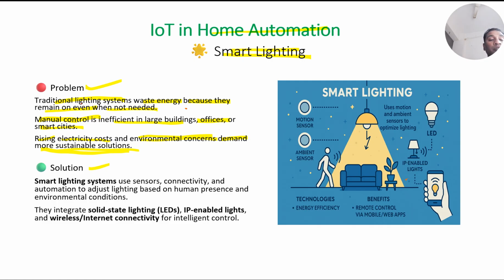Now let us see what the solution is. Basically we will be seeing the IoT solution. We come up with smart lighting systems. What are these smart lighting systems? They use sensors, connectivity and automation to adjust the lighting based on human presence and environmental conditions. They integrate solid state lighting, IP enabled lights and wired or wireless connectivity.